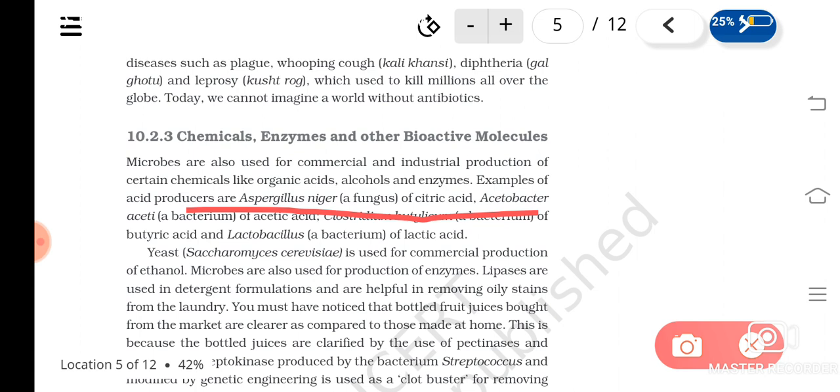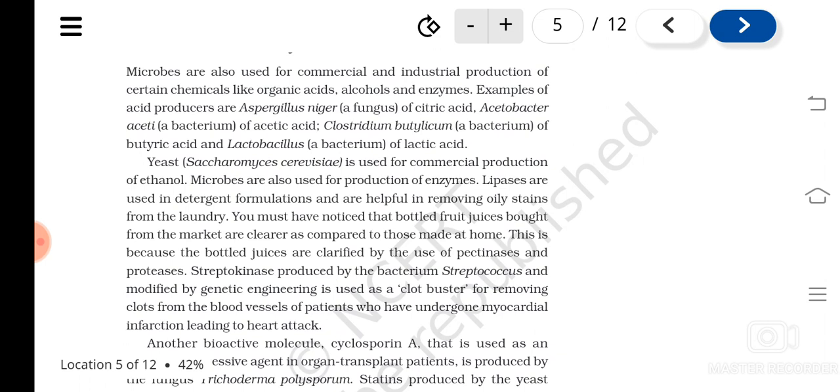So these are examples of microorganisms used in the production of various chemicals. For example, acids like citric acid, acetic acid, butyric acid, lactic acid, etc., are produced by various types of microorganisms. We have learned Aspergillus niger, and you should see that when you write the scientific name, the genus name should start with a capital letter, and the species name should start with a small letter.